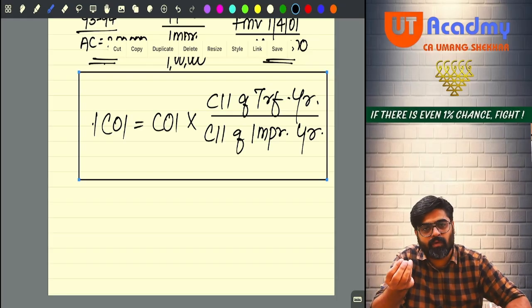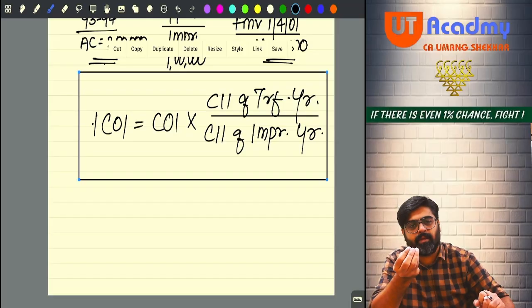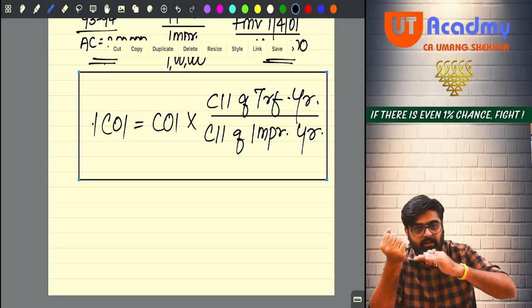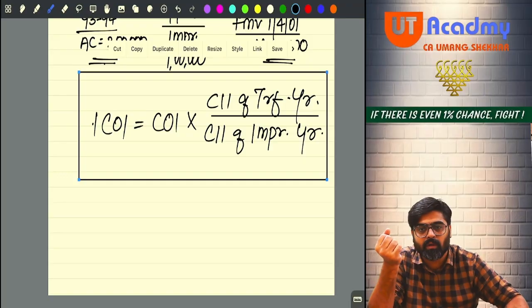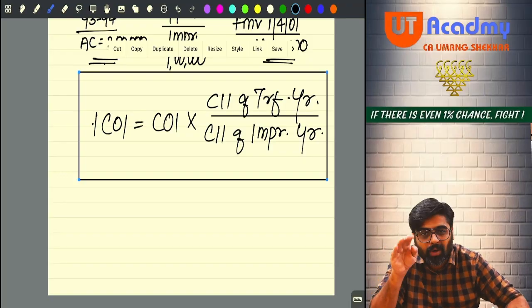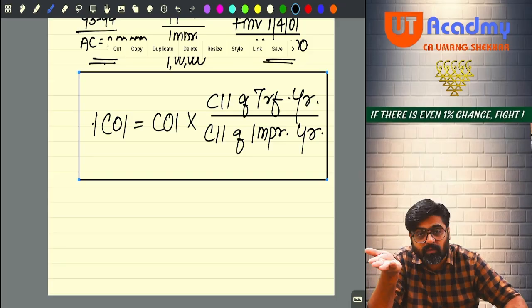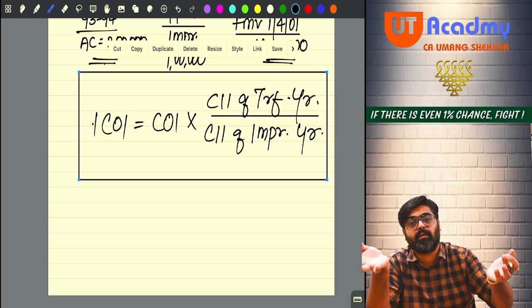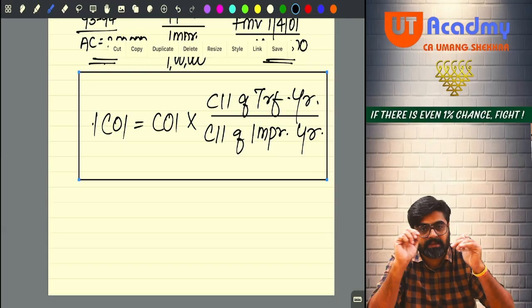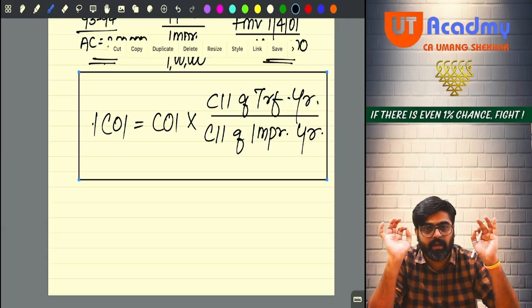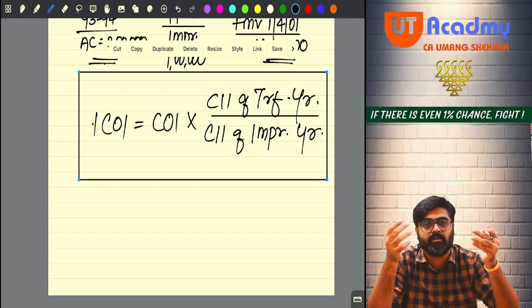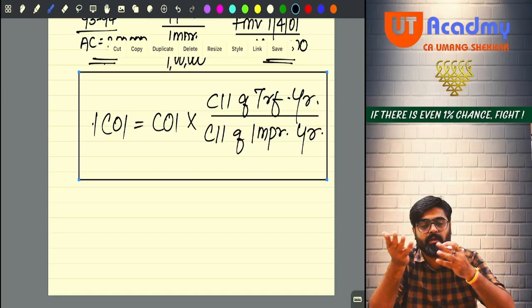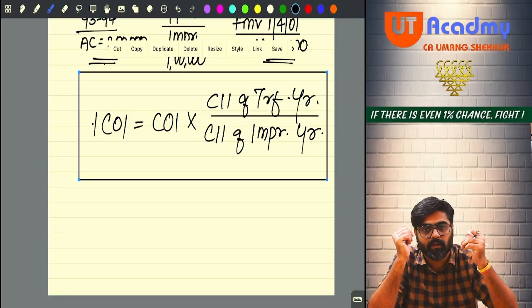Earlier I had only ground floor, now I constructed one more floor. Tell me, the area got doubled? Yes. And as a result of that, the value of my property will go up? Yes. So the cost which I incurred to construct that one more floor is my cost of improvement. If I have done some addition, some alteration, some expansion, extension cost, all these heavy costs which are not incurred on a daily or regular basis are capital expenditures. If I incur such type of cost, they will be treated as my cost of improvement, and they must